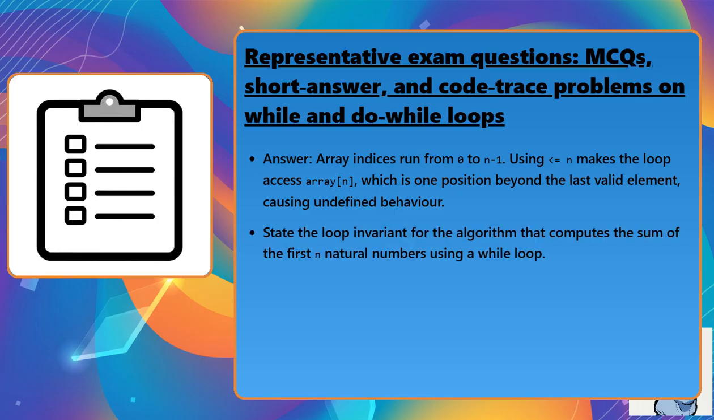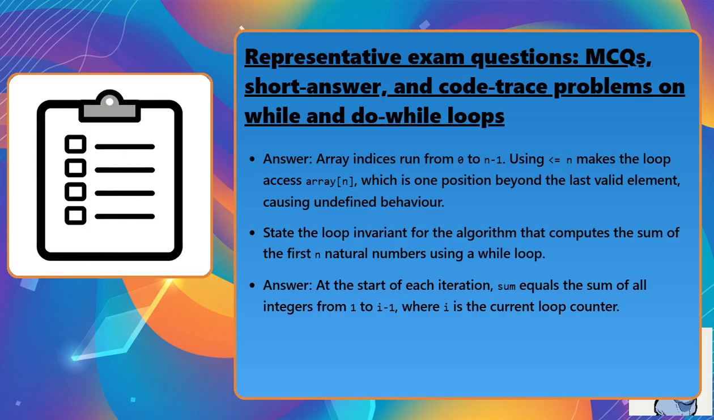State the loop invariant for the algorithm that computes the sum of the first n natural numbers using a while loop. Answer: at the start of each iteration, sum equals the sum of all integers from 1 to i minus 1, where i is the current loop counter.